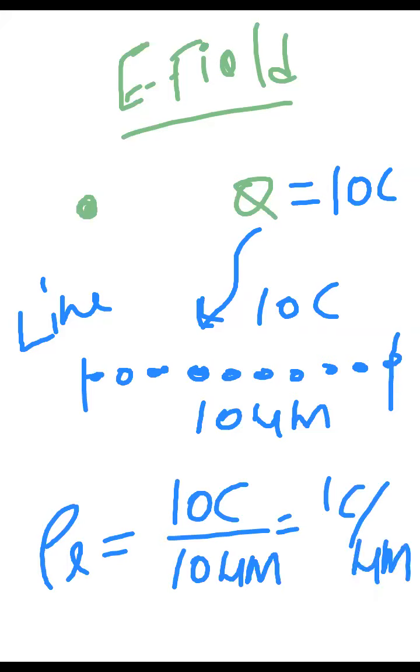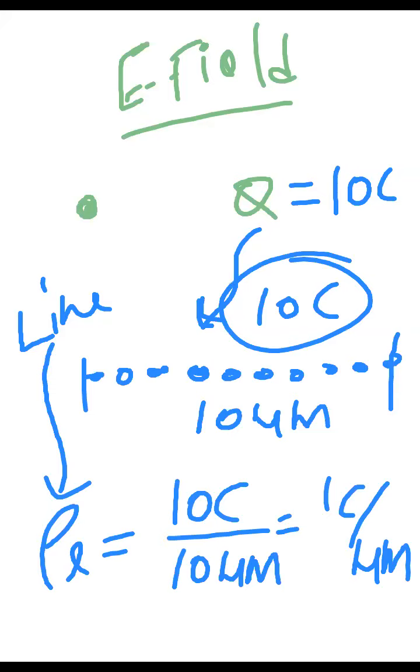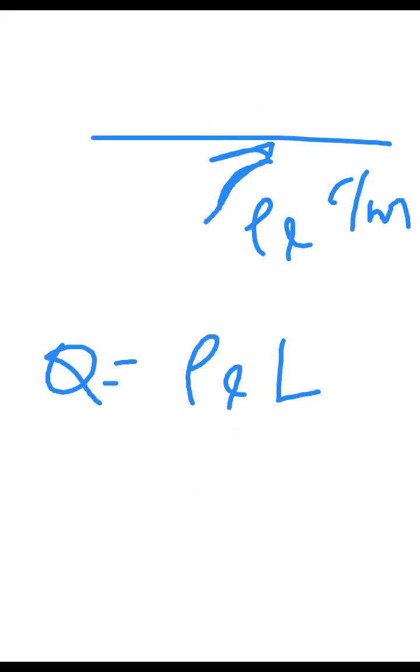Okay, so whenever you are given a line, mostly they will not give you the total charge. They may be giving you rho L, line charge density. What is the concept? Line charge density. Whenever they give a line like this, they will mention this consists of charges and its density is rho L coulomb per meter. How to calculate the total charge inside this? If this is a line, again, you should know the length of the line. Once you multiply by the length of the line, you will get the total charge in the line.